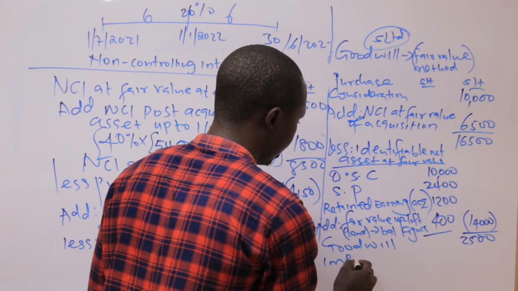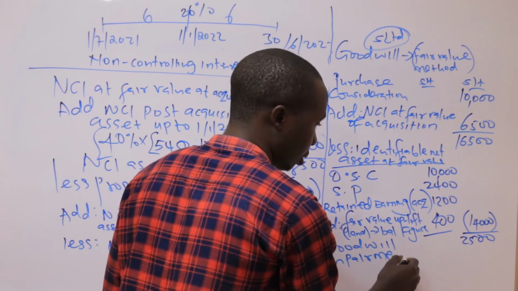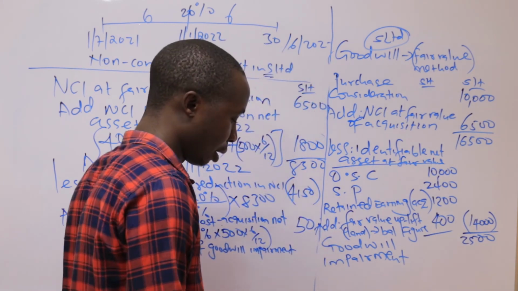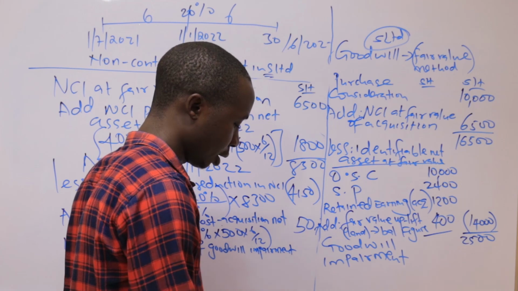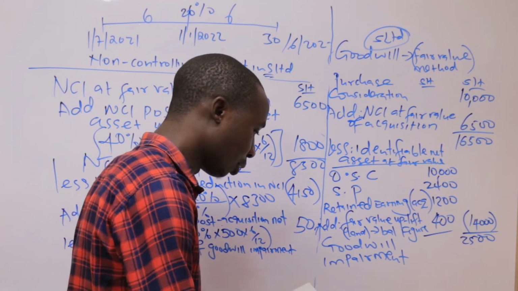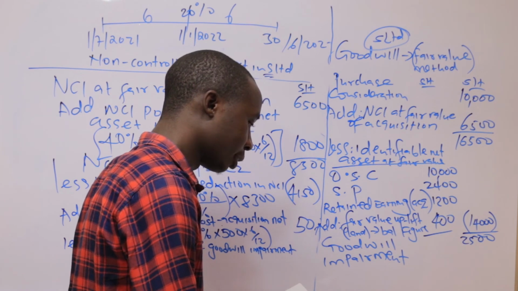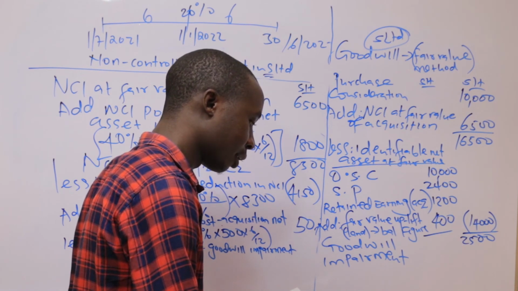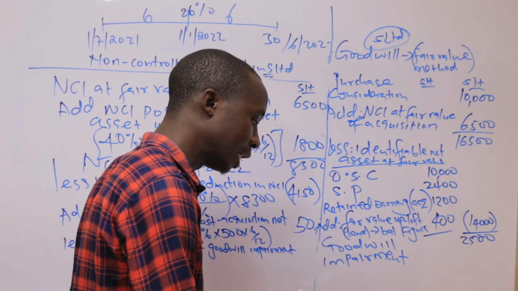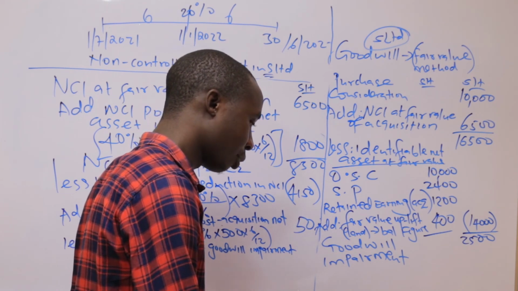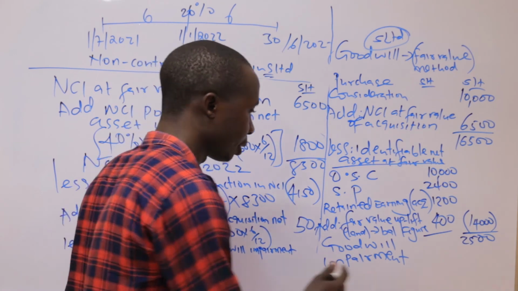Then impairment, as additional information, so let's check in our question here. Additional information number 4, they said goodwill was tested for impairment immediately after the additional acquisition of interest in S and was considered impaired by 10%. No impairment had been reported in the previous years.